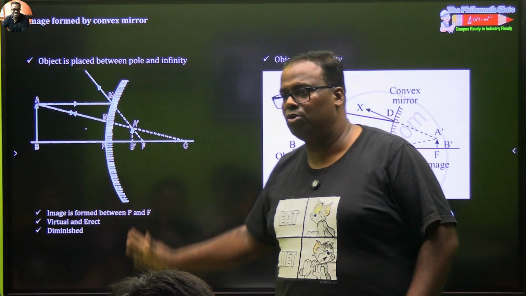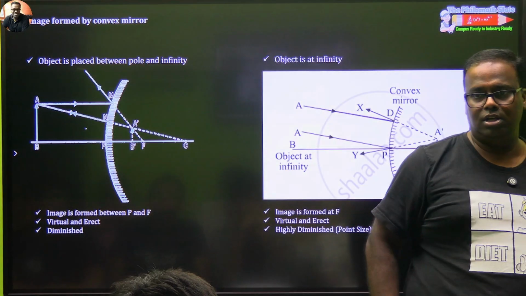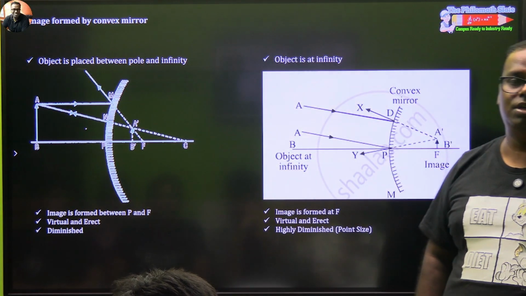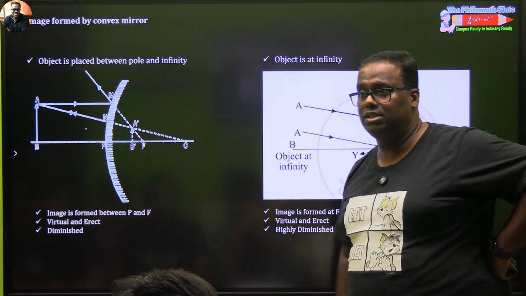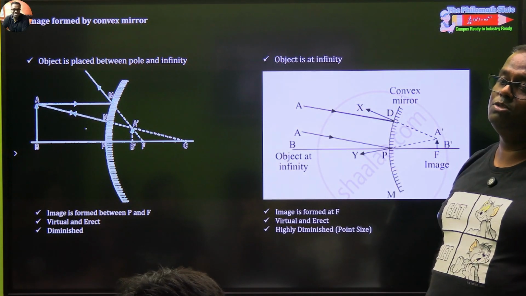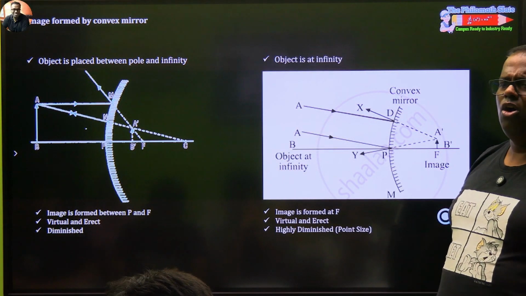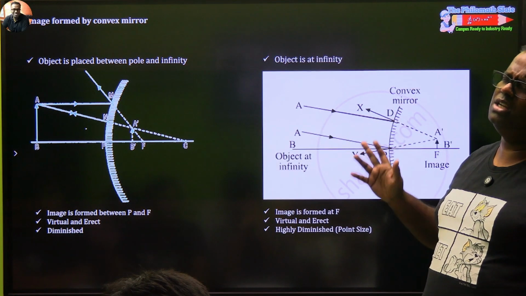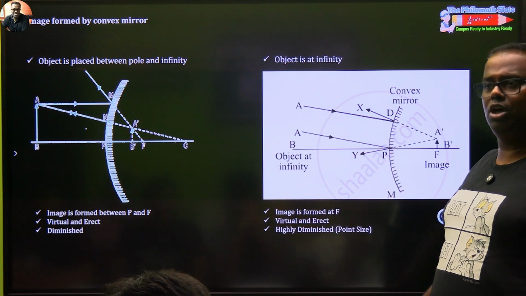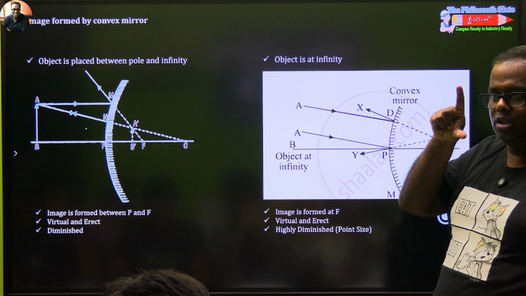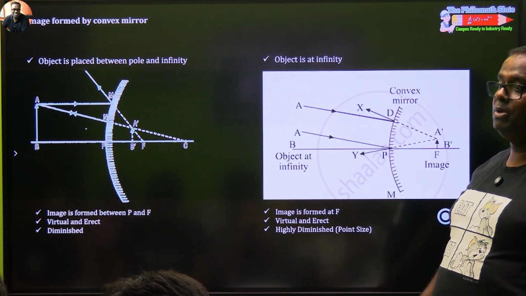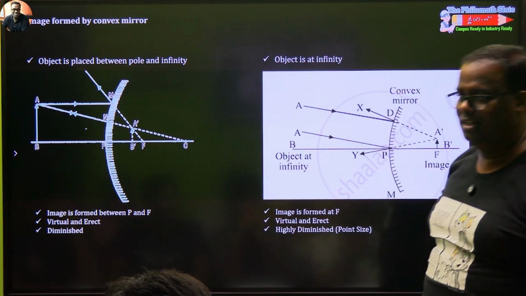Can you predict what the magnification value should be here? The magnification value will be plus because the image is erect. However, the magnitude will always be less than 1 because you are getting a smaller image. And always think: if I am driving a car and someone is coming behind me, I will see them as a tiny figure, not upside down.